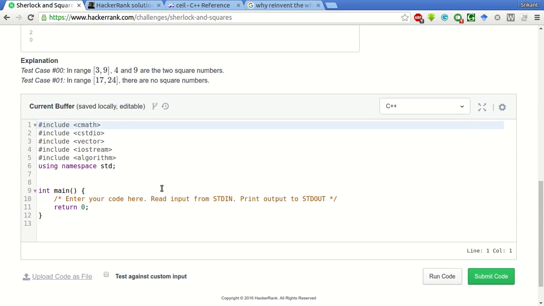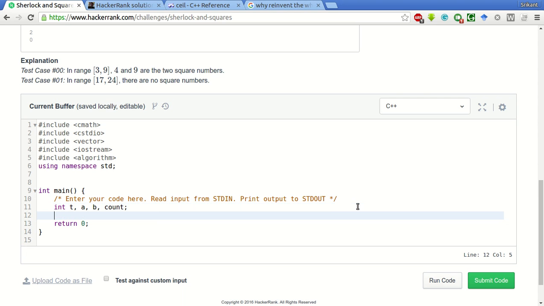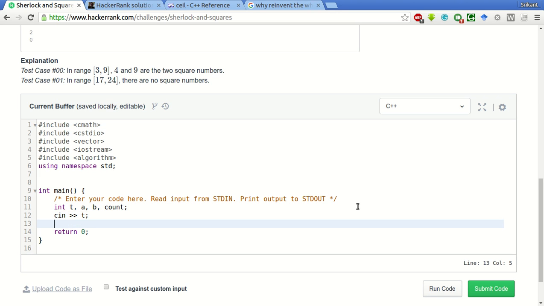So to solve this problem, what we'll do is take first integer t, a and b and count. These will be the variables we will be using, and we'll take as input the number of test cases.